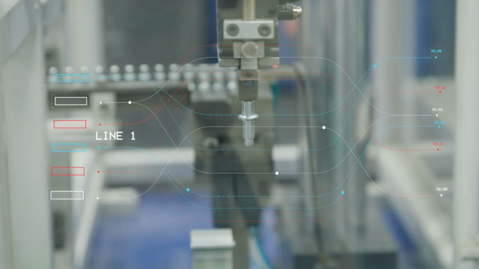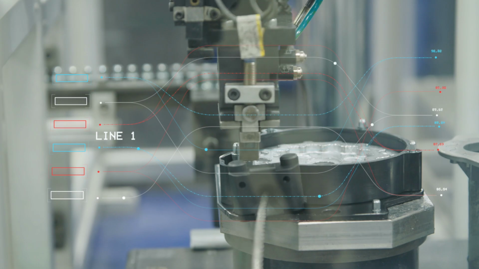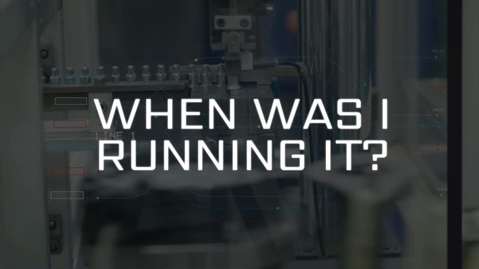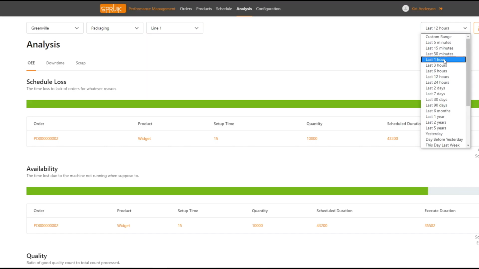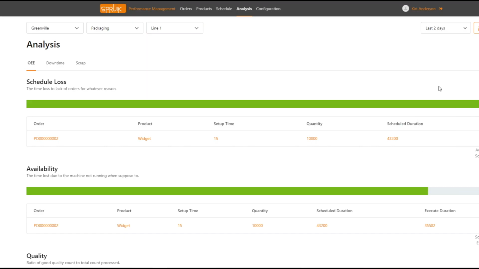Though Libre is not a scheduling engine, it does allow you to create and manage schedules, providing the time-based context for OEE to do analysis down to the order. What was I running? When was I running it? What line was it? Libre scheduling tools help you analyze your assets and provide critical context to optimize your lean